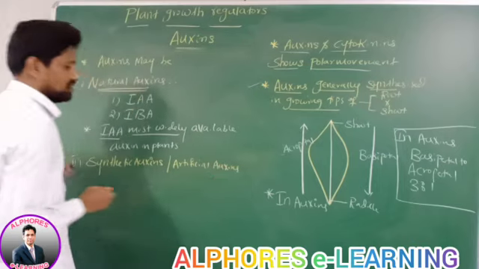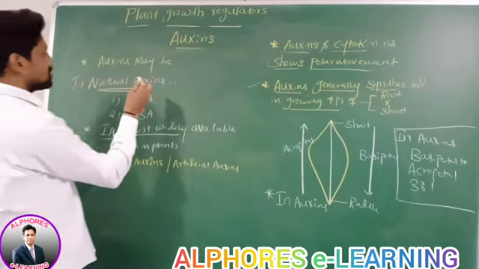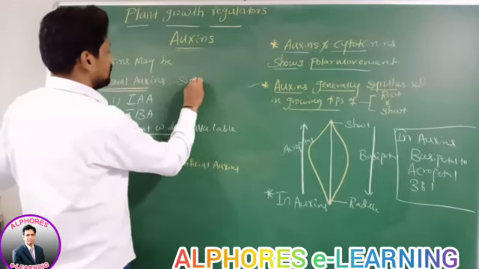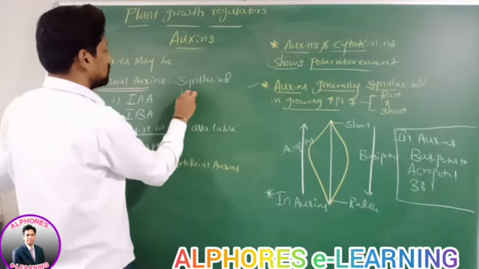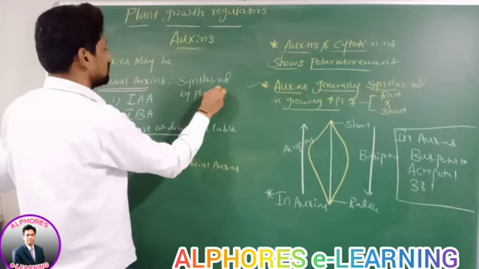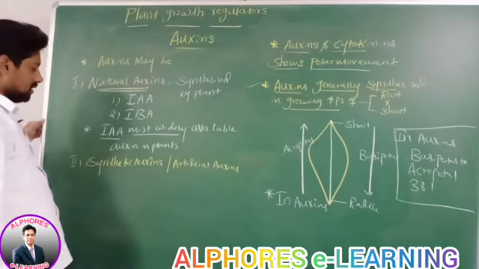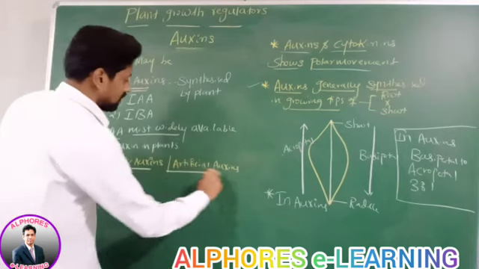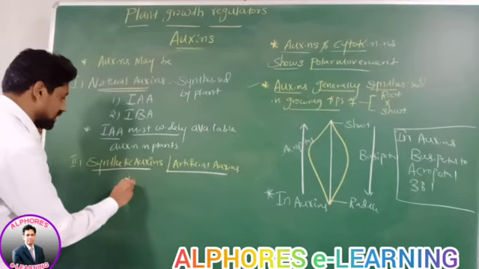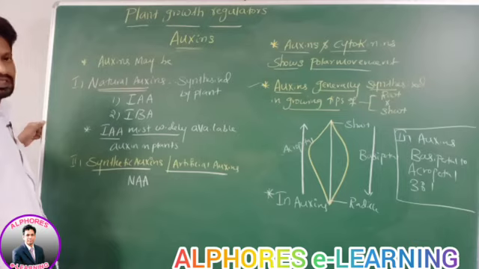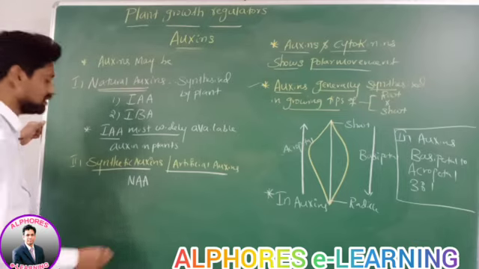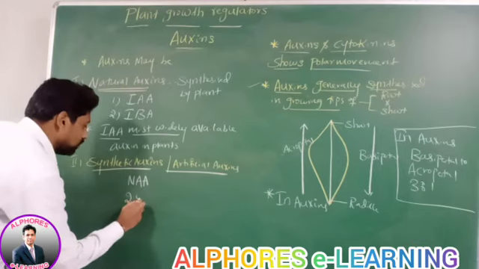These natural auxins are synthesized by the plant. It means the plant is going to synthesize these auxins. These are synthetic auxins or artificial auxins. Example is NAA, naphthalene acetic acid. Second one is 2,4-D.